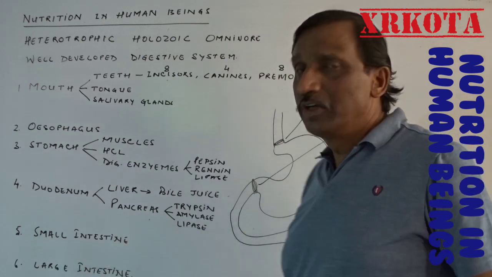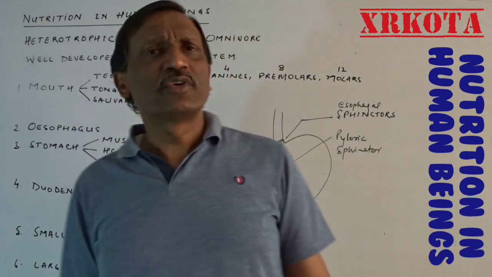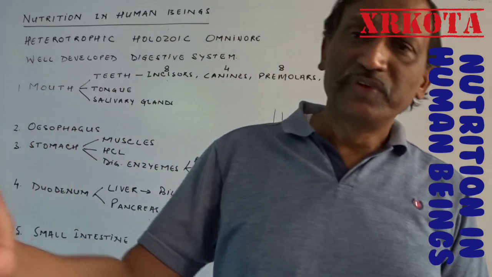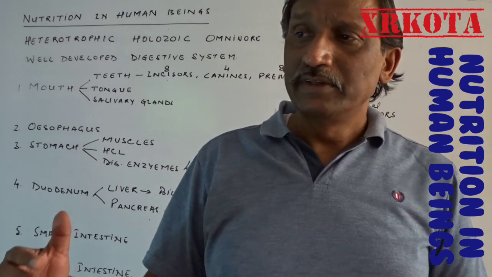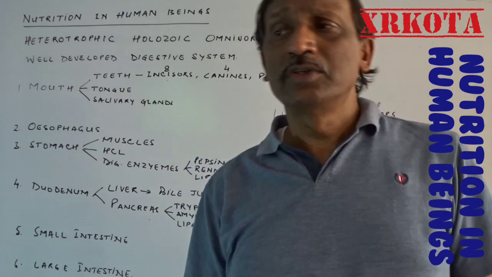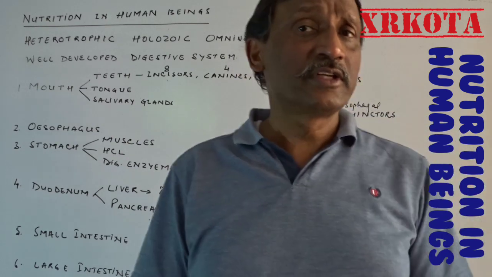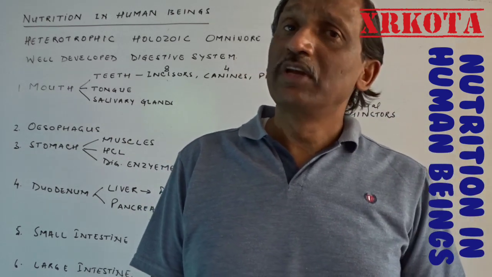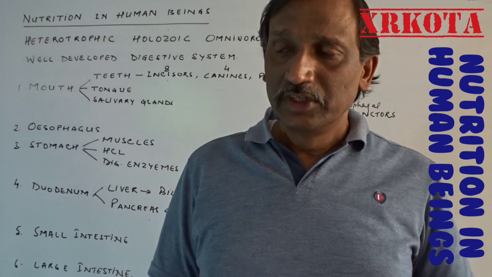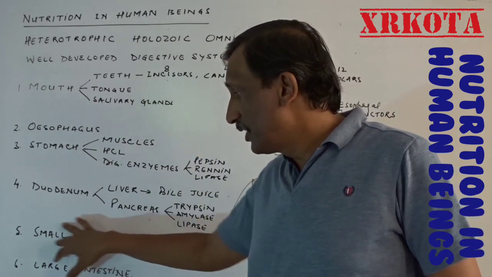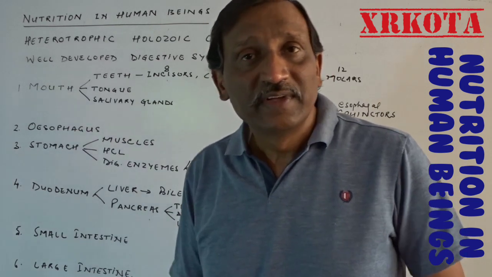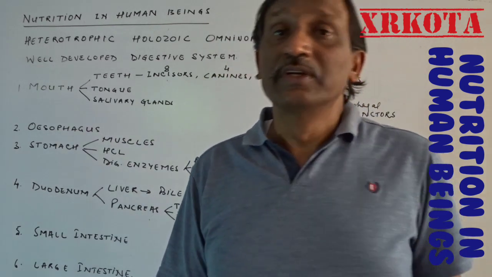Then the next is small intestine. Small intestine has a number of enzymes which are finishing the process of digestion. Small intestine is about 6 meters in length, that is around 20 feet, and it has a large surface area, a long range to work, and that is why the various different types of enzymes which are secreted there will finish the process of digestion.